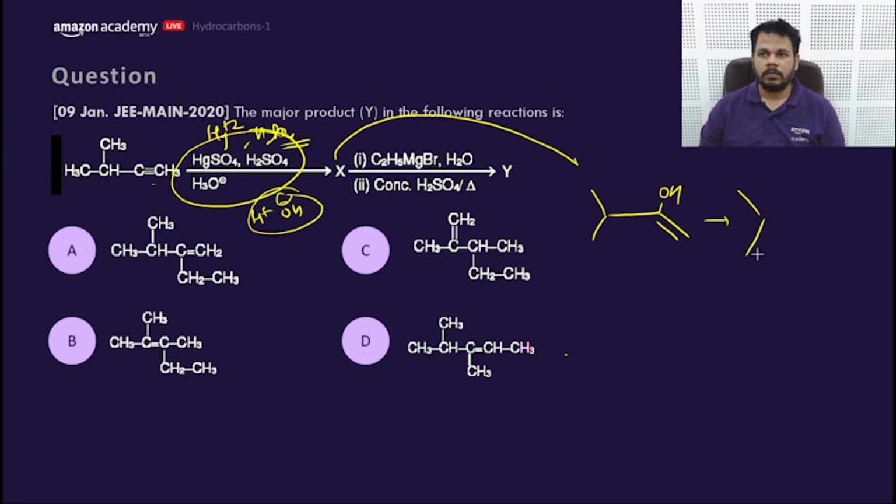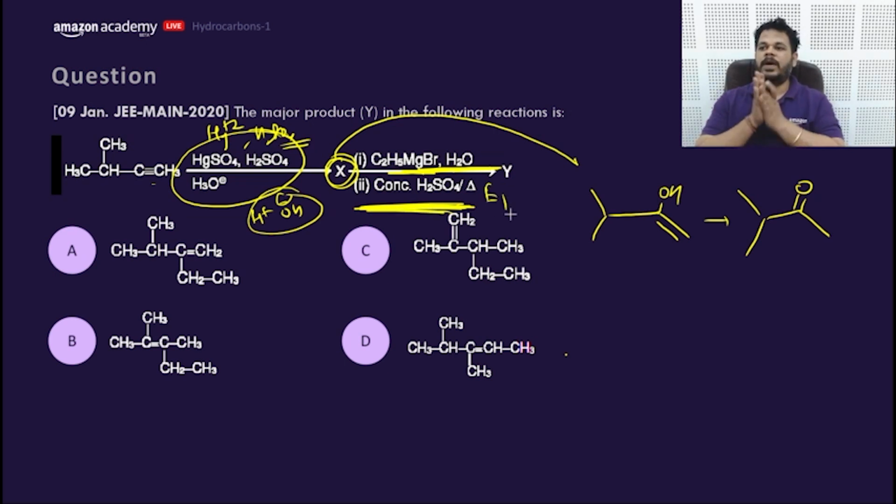will convert into what? Ketone. So this is X. Now this shows nucleophilic addition and then what? Elimination. This is even elimination. So what would be the final answer, my dear friends? What would be the answer? HF product बनाना है. B is the answer, sir. B is the answer. Yes.